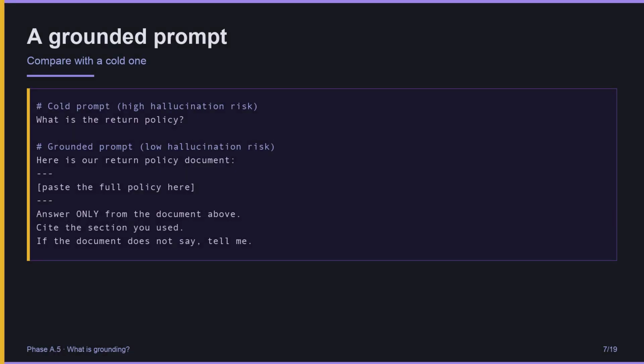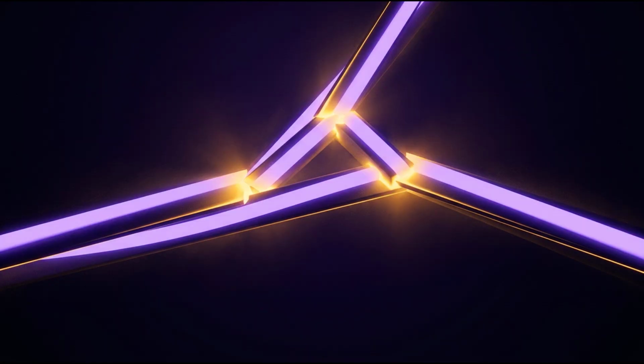Here is what a grounded prompt looks like. On top, the cold version. What is the return policy? High hallucination risk. On the bottom, the grounded version. You paste the actual policy, then 3 short instructions. Answer only from the document above. Cite the section you used. If the document does not say, tell me. 3 lines that turn an unreliable guess into a reliable reading. That is grounding in one move.